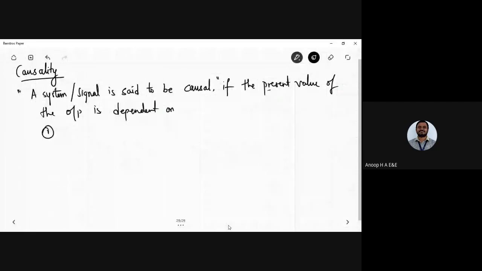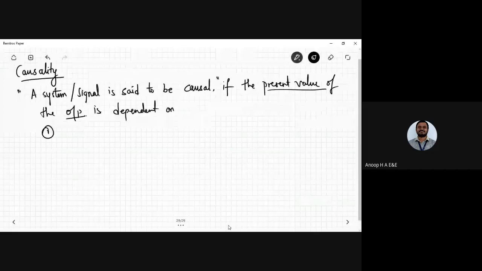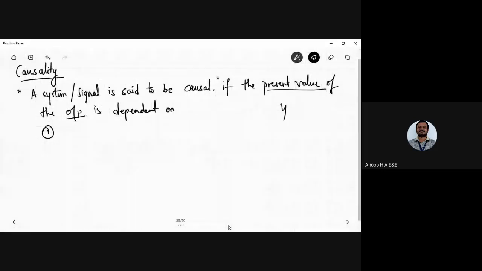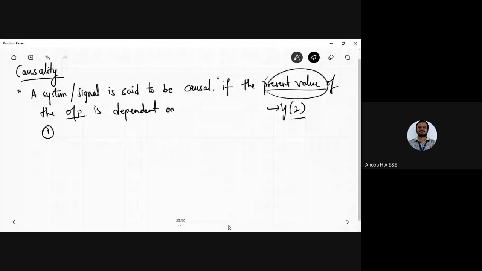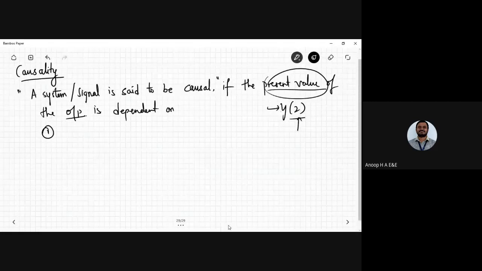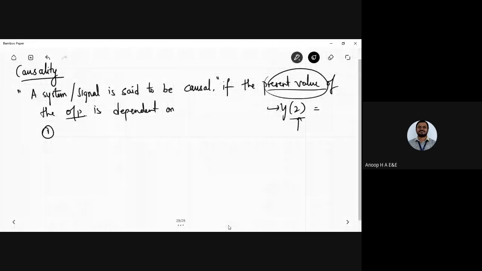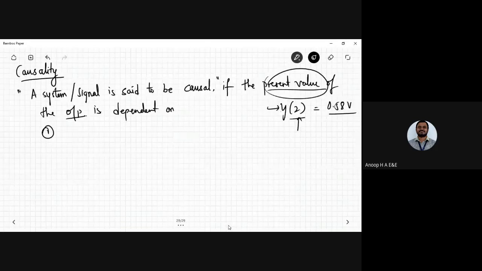For example, say the output would be at 2 seconds, right? So now this one, for example, I'm taking here, y represents the output. So if y at 2 seconds will be having some voltage as 0.58 volt, right? So if this present value of the output is dependent on the present value